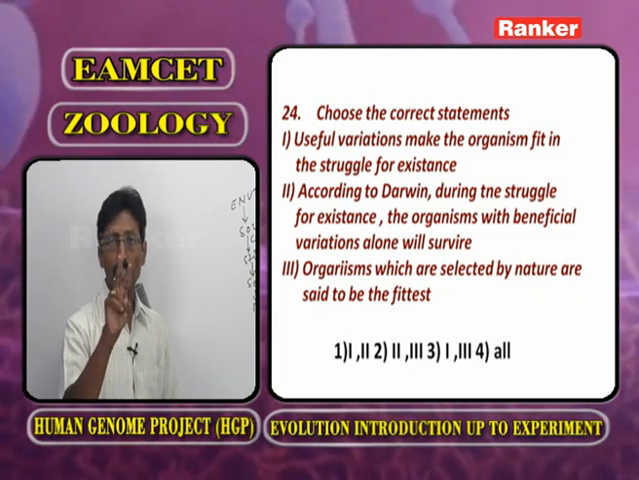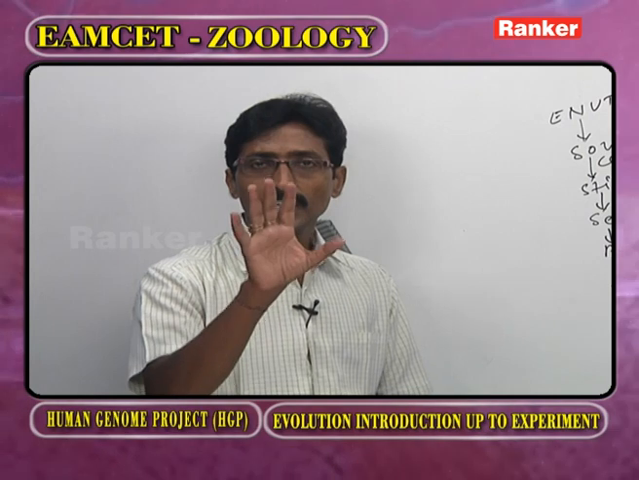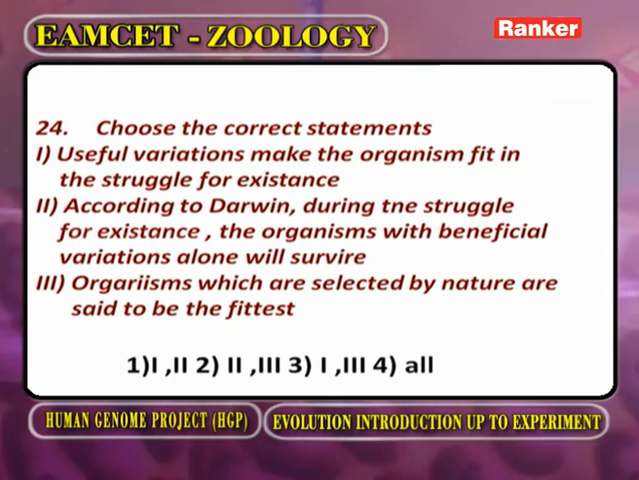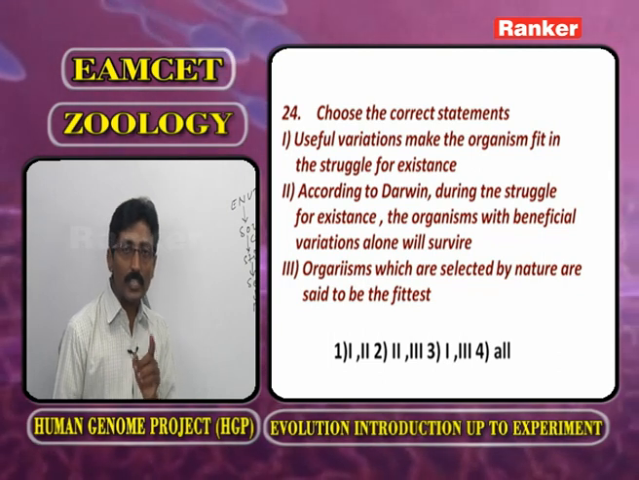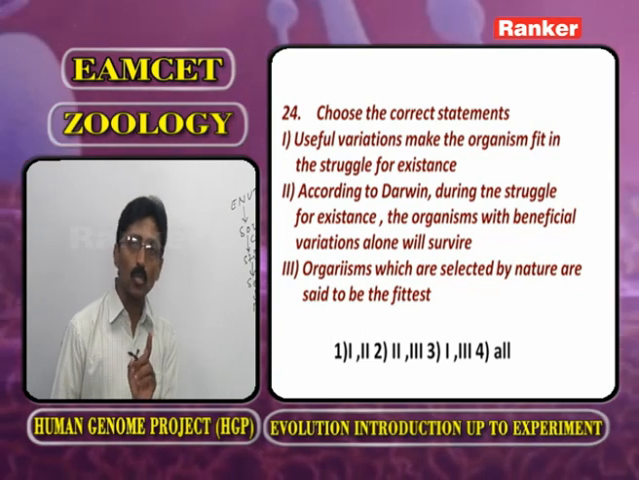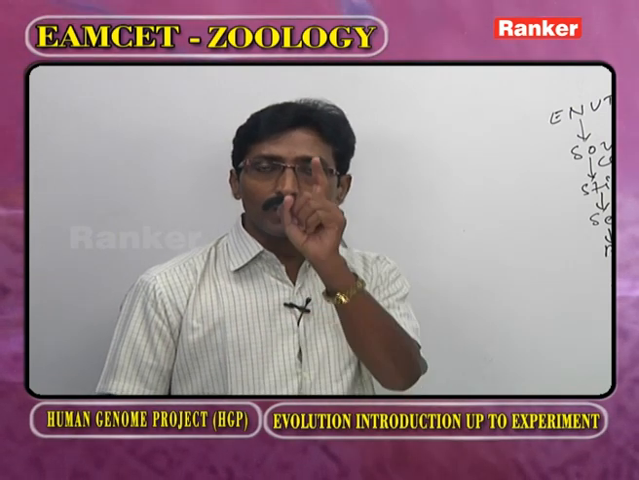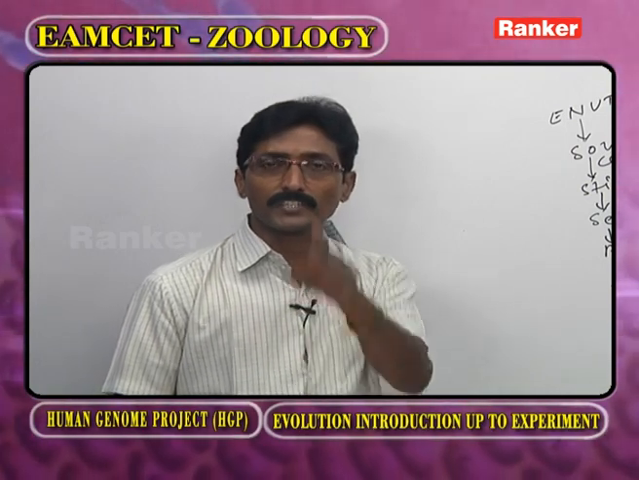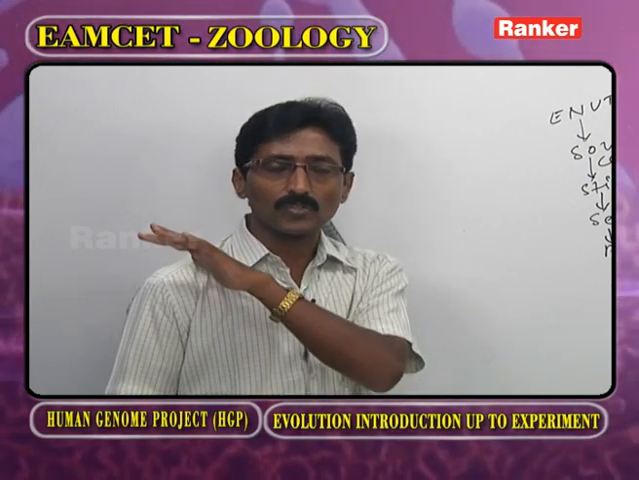No doubt, variations are of two types, beneficial or harmful. What type of variations help in the struggle for existence? Beneficial. So the first one is correct. Second, according to Darwin, during the struggle for existence, the organisms with beneficial variations can alone survive. Yes, those are going to get success in the struggle for existence. In those organisms, what type of variations are present? Beneficial variations. With the help of beneficial variations, every day the living organism is going to get success in the struggle for existence, no doubt at all.